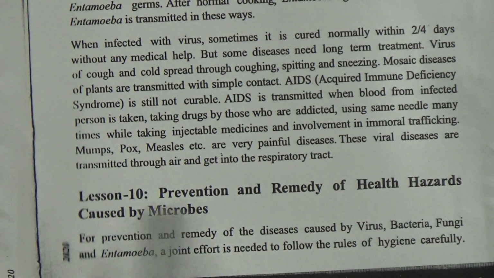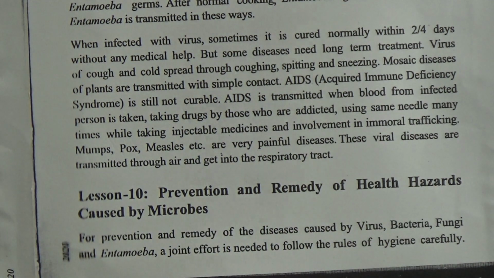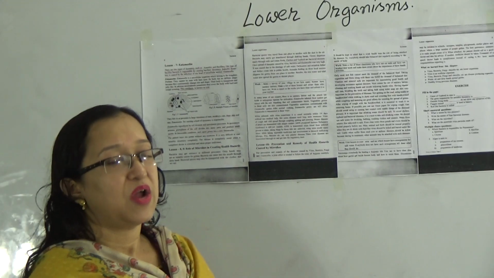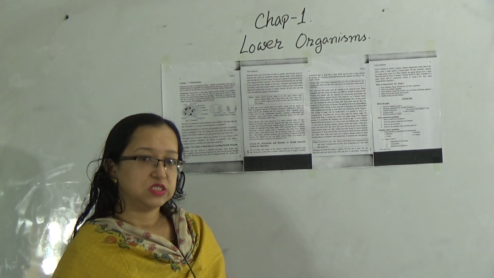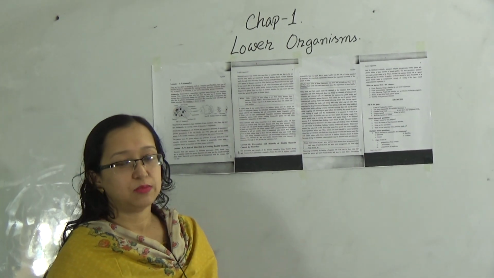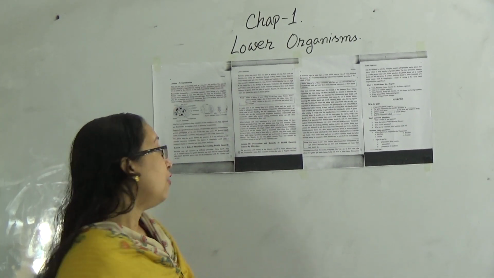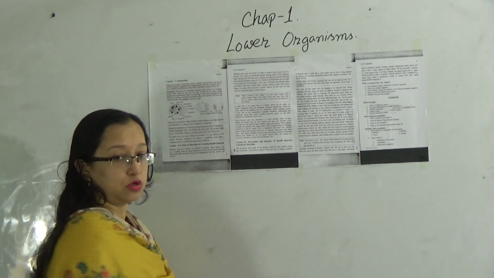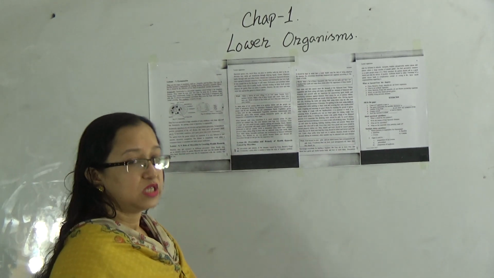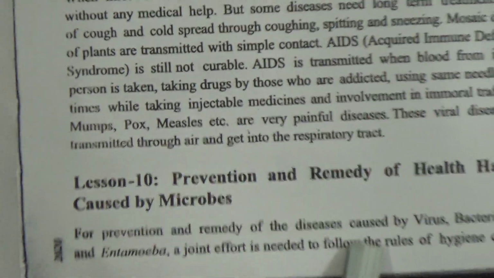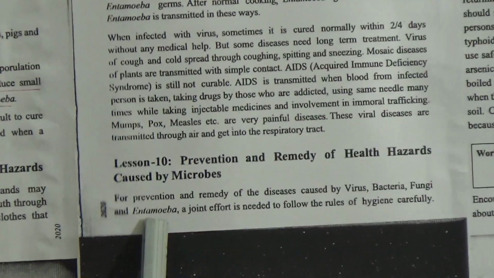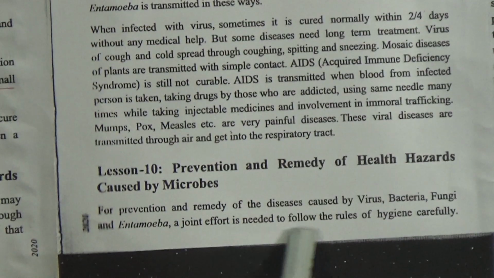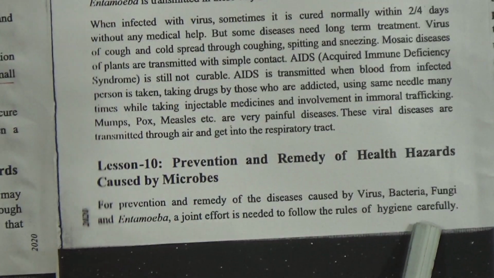Now, lesson number 10, prevention and remedy of the health hazards caused by the microbes. We know that virus, bacteria, algae, fungi and spirogyra create different kinds of diseases in human beings, animals and trees. Now, what type of prevention or remedy do we take to keep ourselves safe? For the prevention and remedy of the diseases caused by virus, bacteria, fungi and amoeba, a joint effort is needed to follow the rules of hygiene carefully.